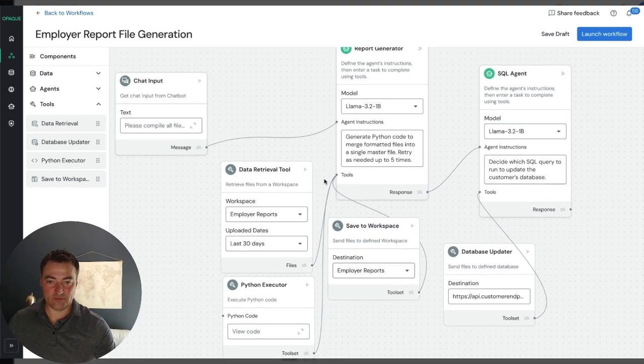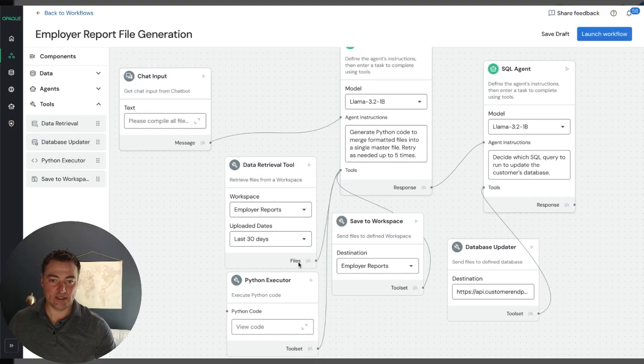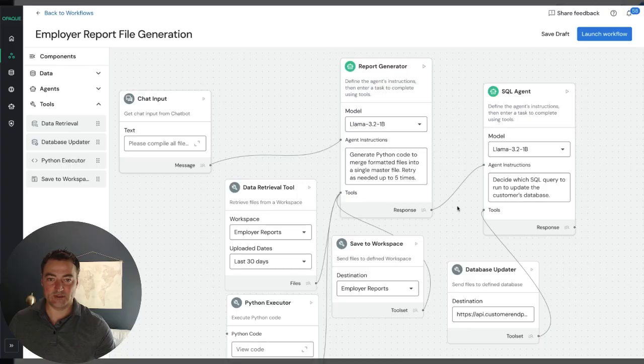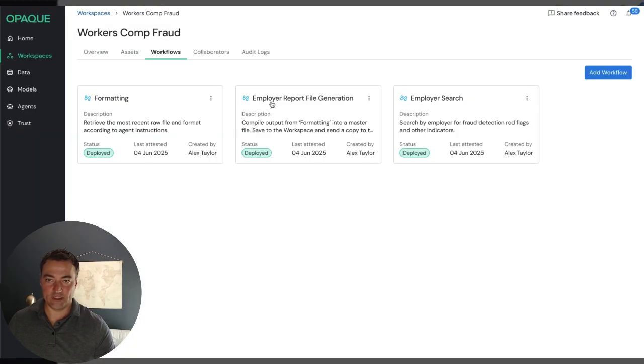There's a data retrieval agent, the Python executor, and this is saved to a workspace. And then there's also a SQL agent that will save the results to a database. So it's pretty simple to string together a handful of assets that can be agents and data sources in order to create one of these workflows in minutes.